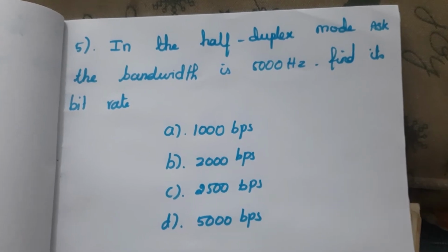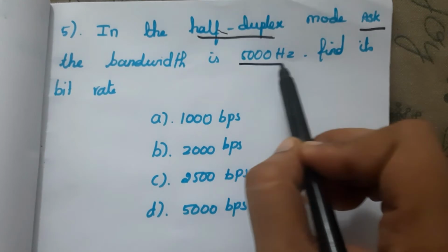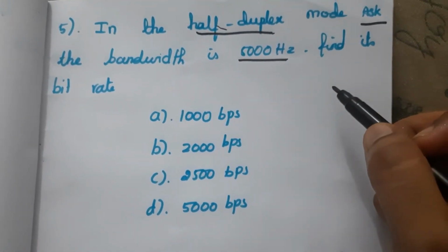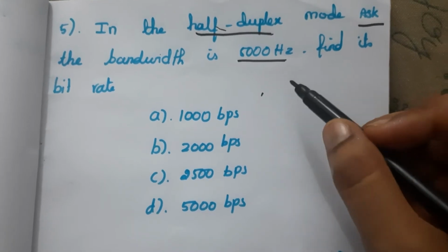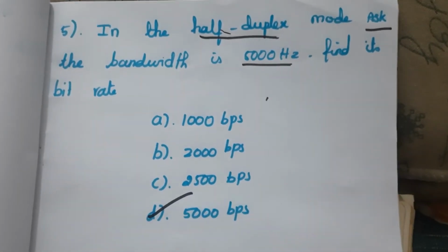Fifth question, in the half duplex mode ASK, the bandwidth is 5,000 Hz. Find its bit rate. So this is a half duplex ASK where the bandwidth is equal to baud rate and baud rate is equal to bit rate. So bit rate and bandwidth both are the same. So the bit rate here is 5000 bits per second. So the answer here is D.